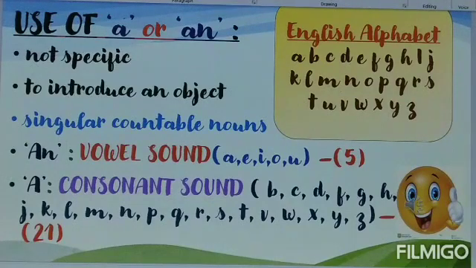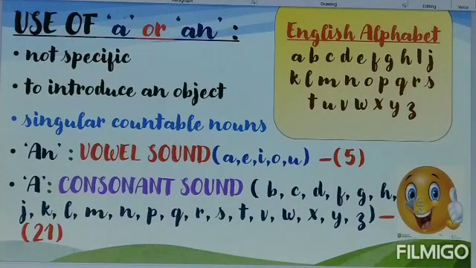These two articles are used to introduce nouns, and they are used for singular countable nouns. Now tell me, what are singular countable nouns? Let me tell you. For example, a book. If there are more than one book, you say books. For example, a pen. If you find more than one pen, you say pens, because these are countables. And you can use these articles depending on the vowel and consonant sound.